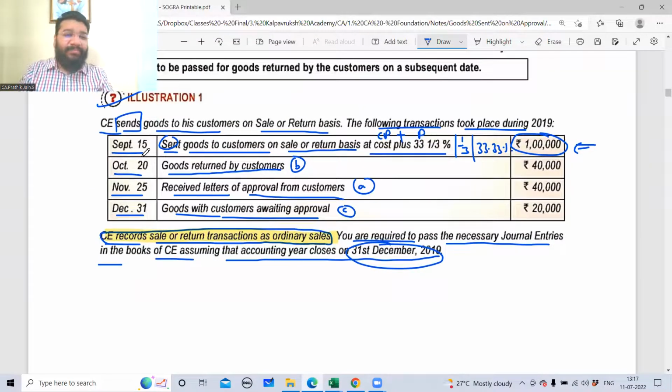Now, guys, September 15, it is a transaction between the buyer and the seller. On September 15, do we need to record any journal entry? Will we write any entry? When goods are sent, it is to be treated as ordinary sale. So on September 15, we'll treat this as ordinary sale.